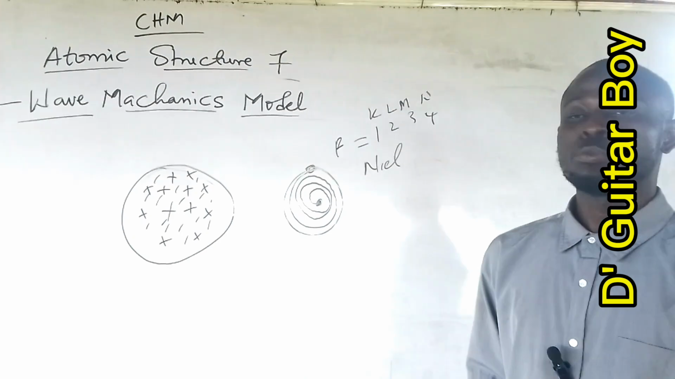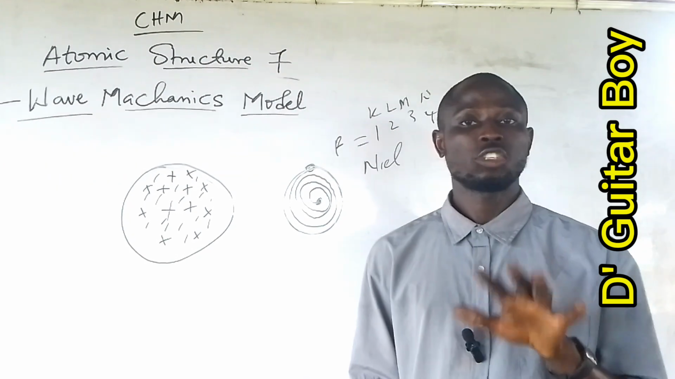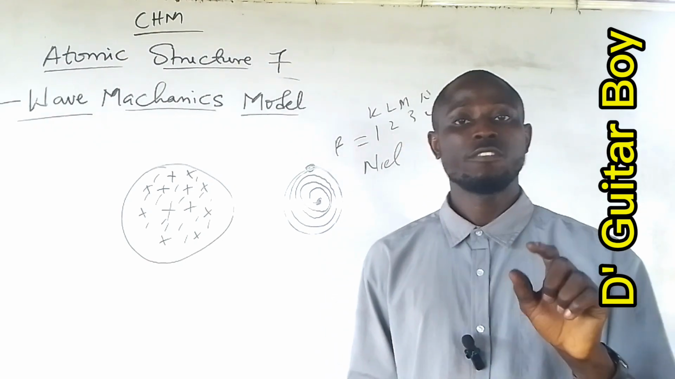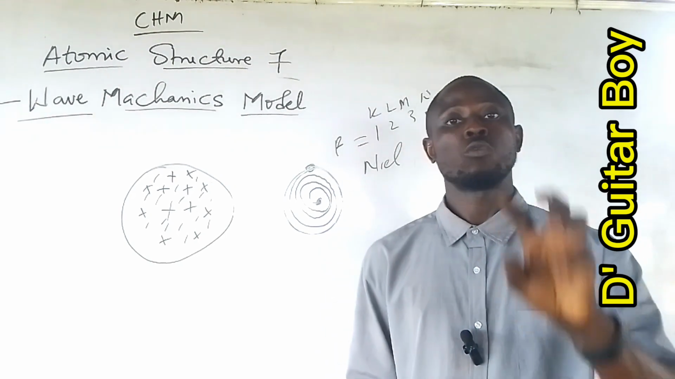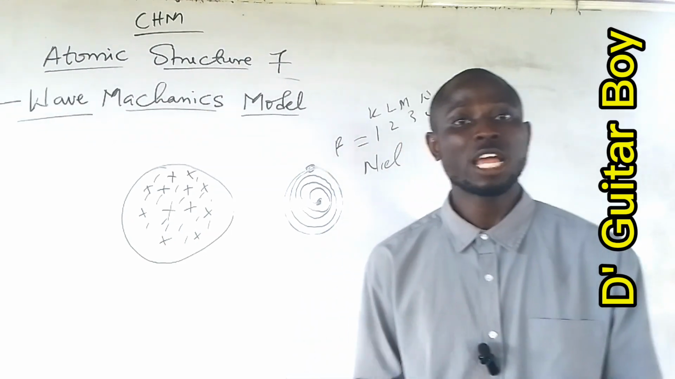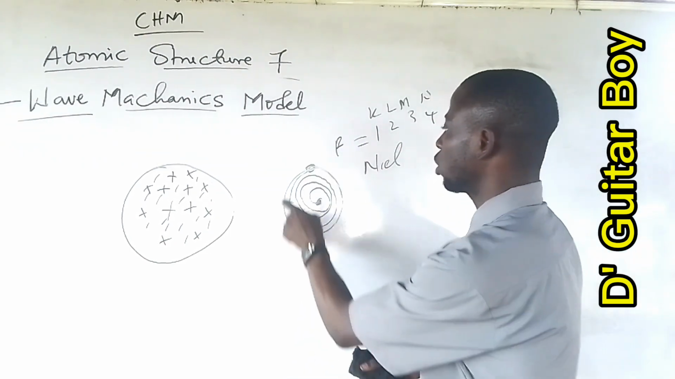Now, the wave mechanics model came to tell us that the electron behaves like a wave, which is described by a wave function that gives the probability distribution of the position of the electron. The electron behaves like a wave. The electron does not revolve around the nucleus.